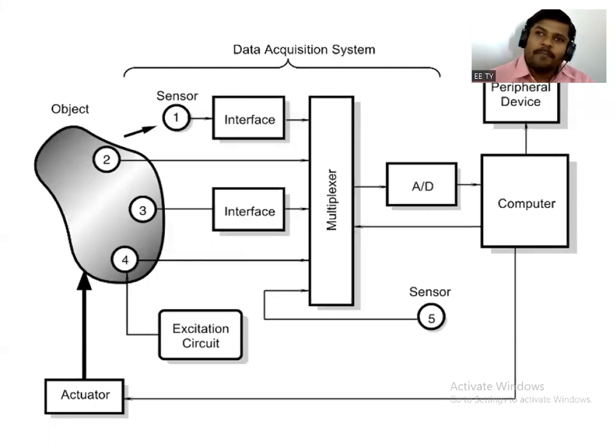Now the place of the sensor, that means where the sensor can be placed, or the location of the sensor. There are two types of location, nothing but intrinsic and extrinsic. What is meant by intrinsic? Consider any one system, I will give an example after that.